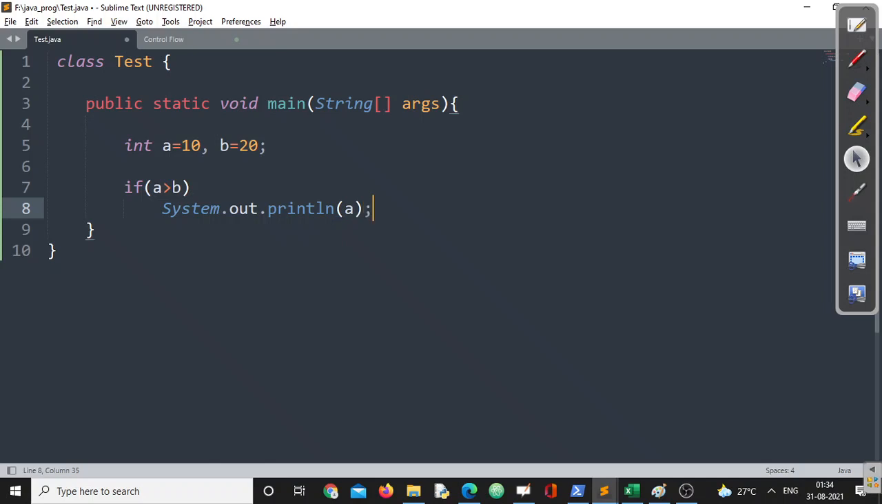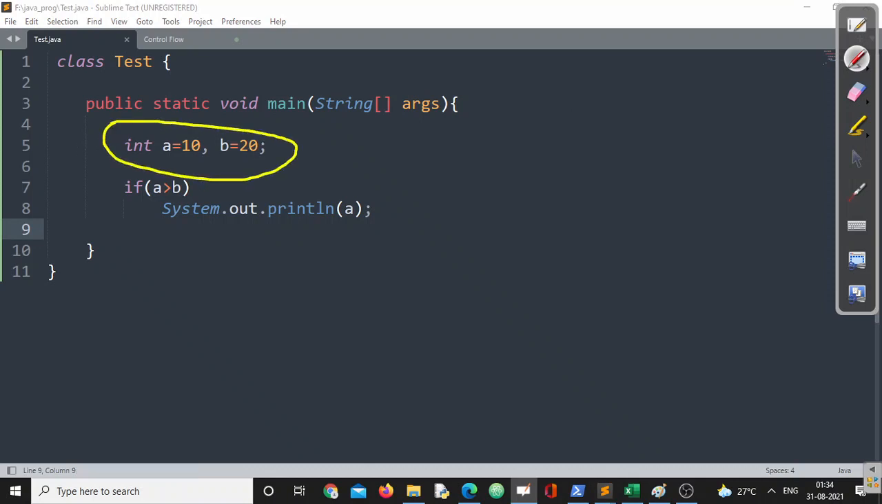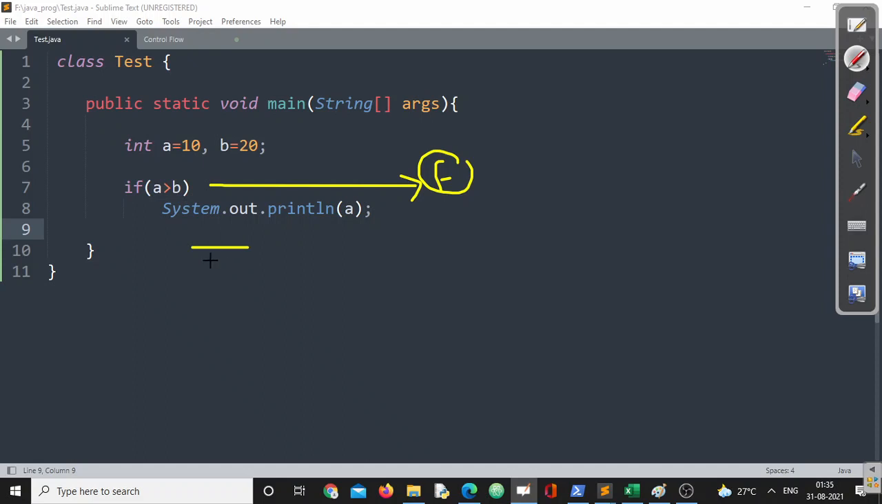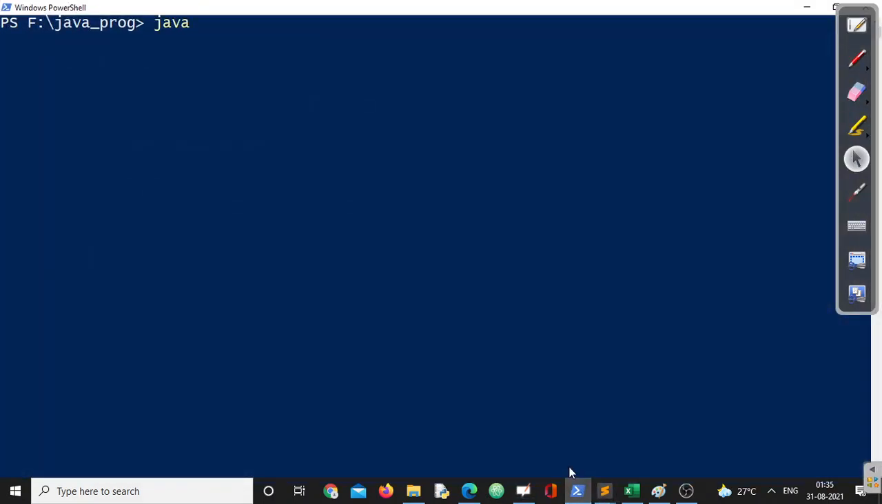Now all of you can easily say what the output will be. You will say, sir, you have declared two local variables, a and b, the value of a is 10 and the value of b is 20. If we evaluate this, 10 is greater than 20, that is absolutely false. Since this is false, no output will be there. Let us cross check this one, then we'll move forward. This is very simple, right? Let us compile this program, javac Test.java.